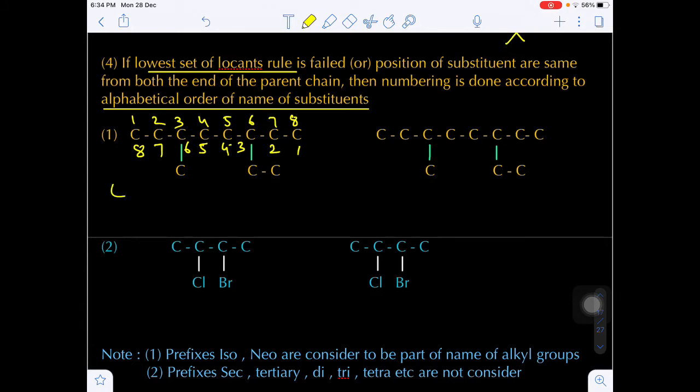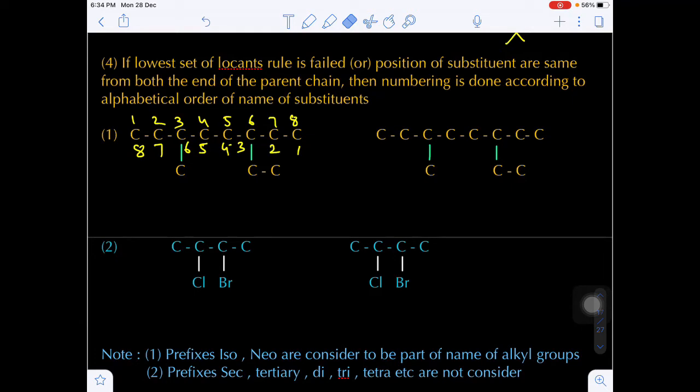From left to right, the substituents are located on the third carbon and the sixth carbon. From right to left also, third carbon and sixth carbon. That means from left to right or right to left, the locants are at the same positions.